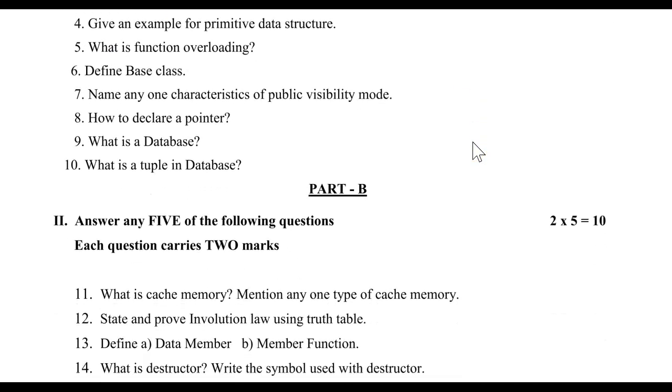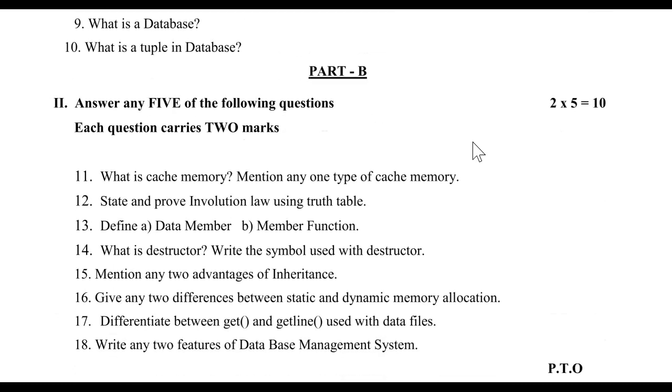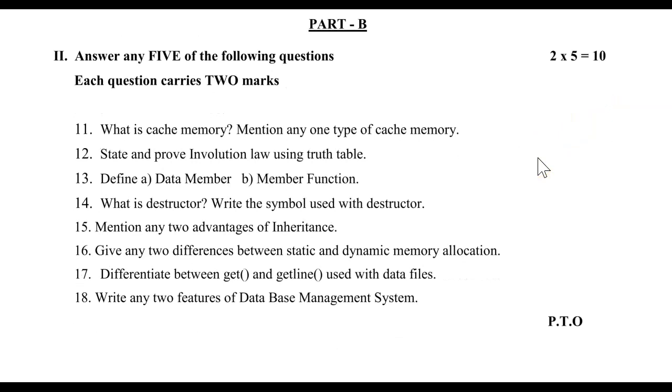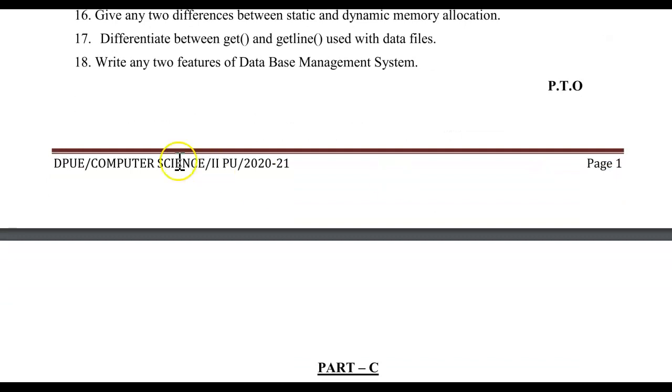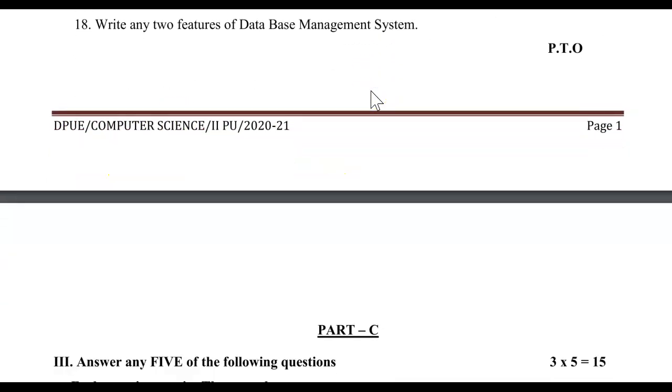Coming back to Part B, you can see here: answer any 5 questions of the following questions. Each question carries 2 marks, that is 2 into 5, equals 10 marks. You need to answer any 5. There will be a choice. Next you can see this is from the Department of Pre-University Education, Karnataka Board.